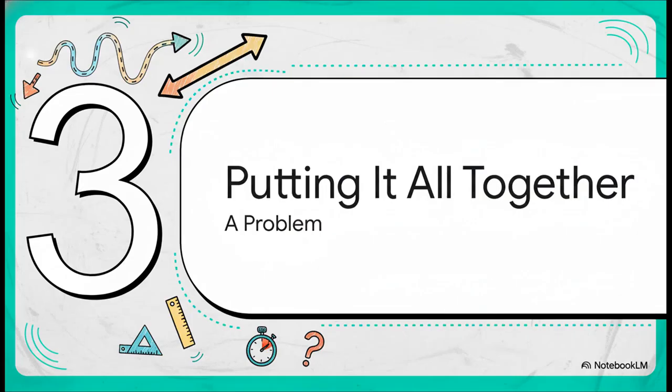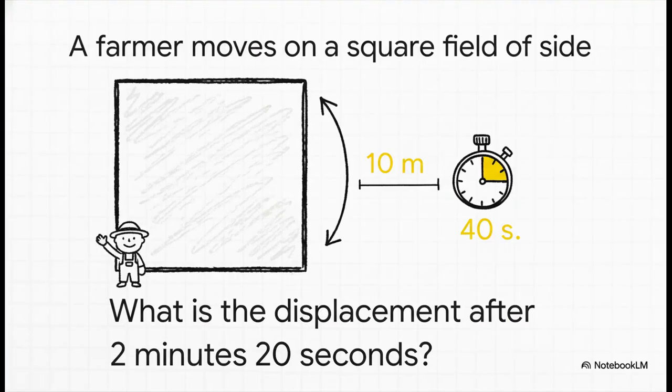All right, now that we have understood the theory, let's see if we can apply it. We're going to solve a numerical problem, the kind that you might see in your exams, using these concepts of distance and displacement. Here is the question. A farmer is walking along the boundary of a square field. Each side of the square is 10 meters long. It takes him 40 seconds to walk one complete round of the field. The question is, what will be the magnitude of his displacement after 2 minutes and 20 seconds?